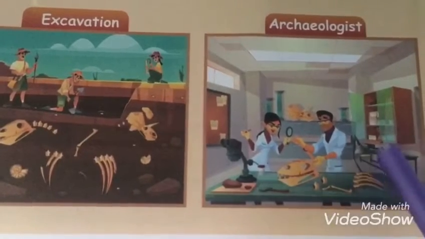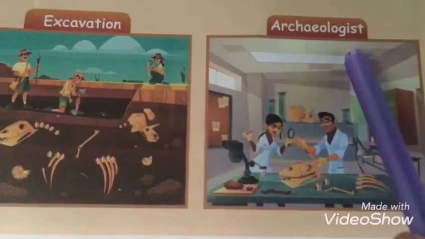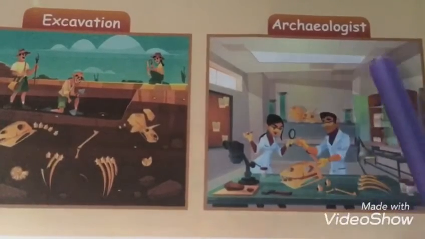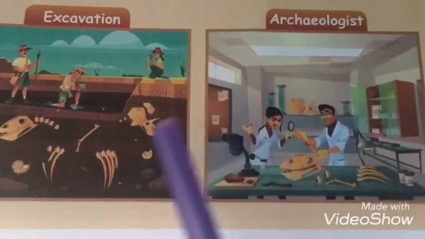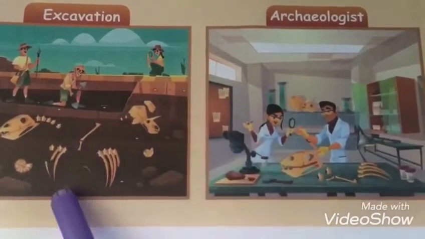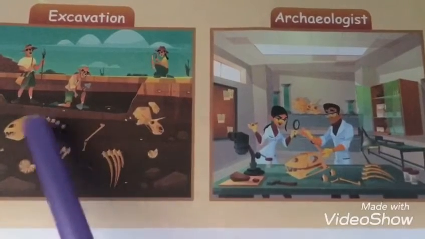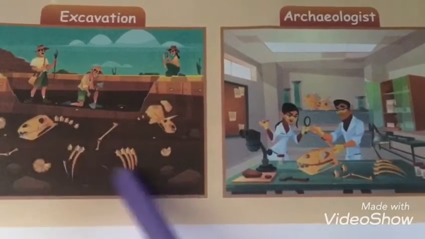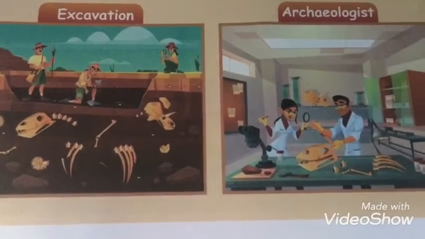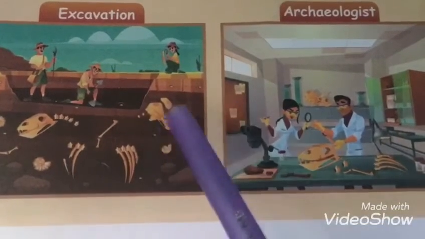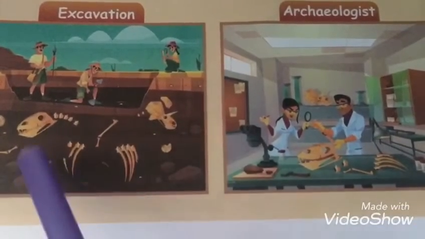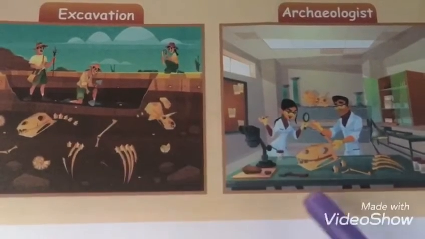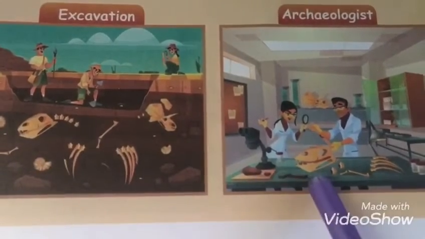See this picture. This is an archaeologist. So these people are called archaeologists. Compare these two pictures. See here the materials which lie under the earth. See, the materials lie under the earth in this picture, but it is excavated. And see here, these two pictures are similar, no?